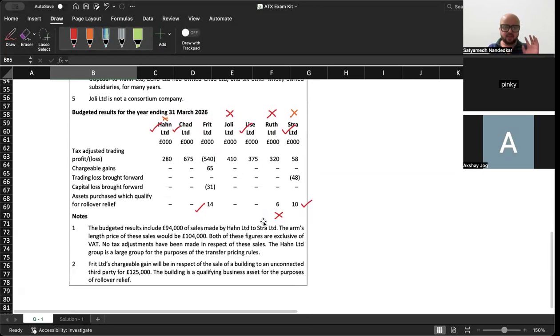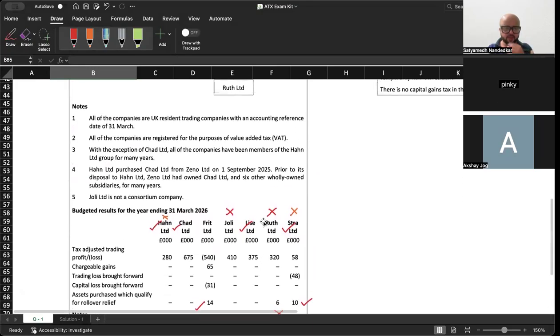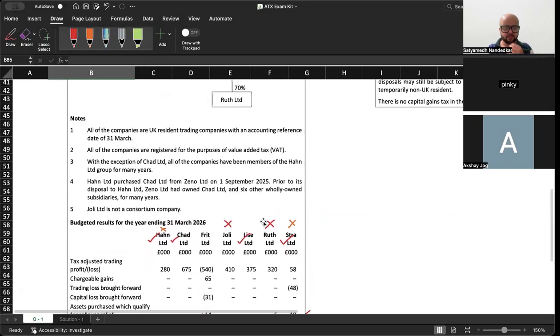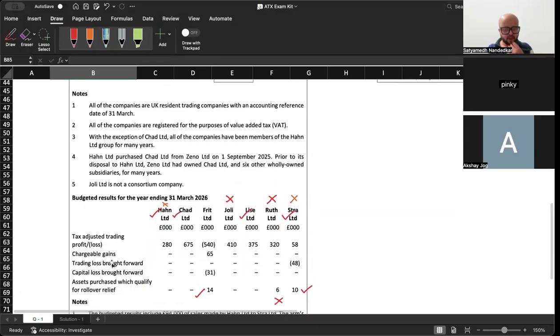See if there is any other information given to you. Take a look. This is trading loss brought forward. Can trading loss brought forward be surrendered? This is not the current year's trading loss, it is a brought forward trading loss. Will you be able to do that? Brought forward trading loss, you will have to adjust against your own, right?